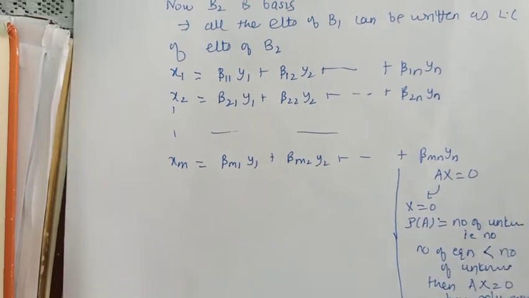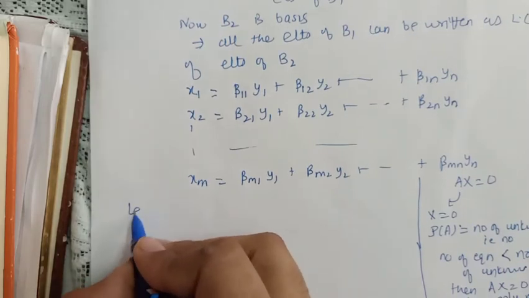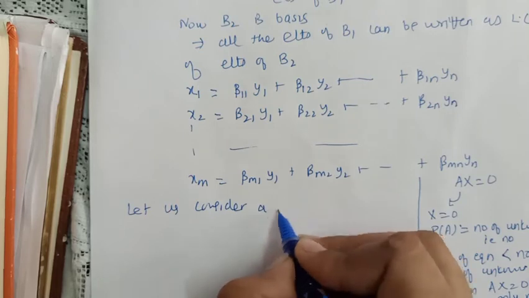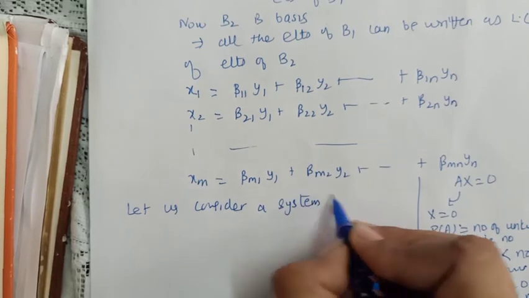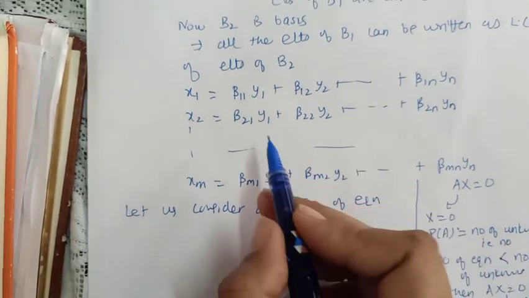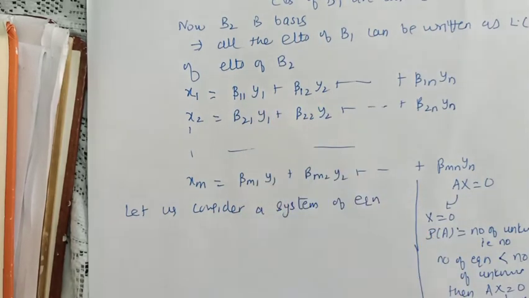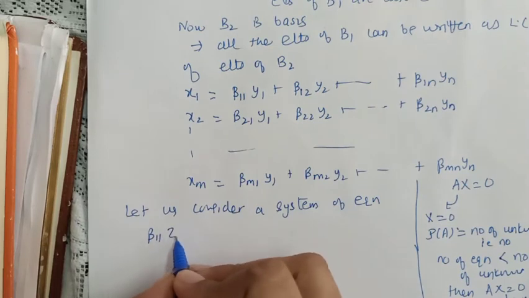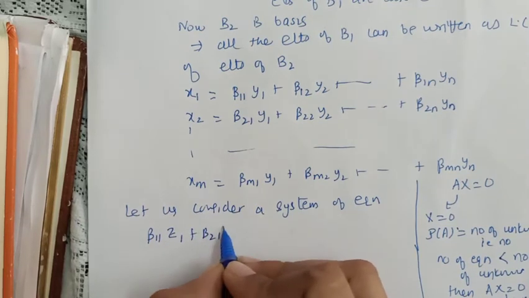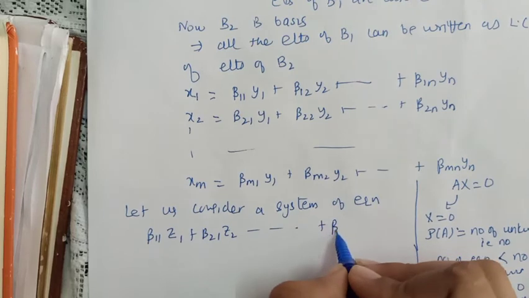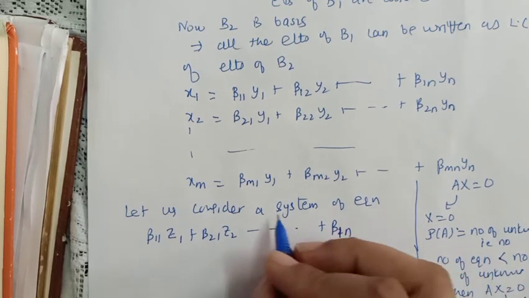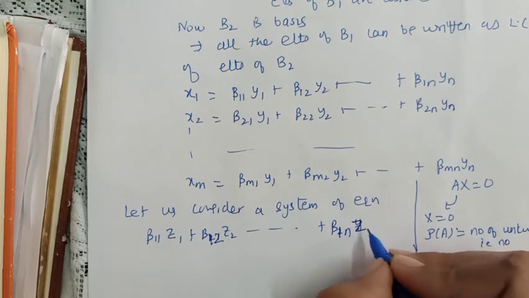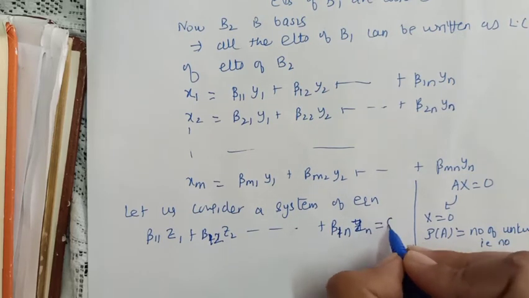Now let me come back. Let us consider a system of equations. I am making the equations from here only and changing the variable by writing beta 1 1 z1, beta 1 2 z2, and so on, up to beta 1 n zn, with z in place of y, is equal to 0.